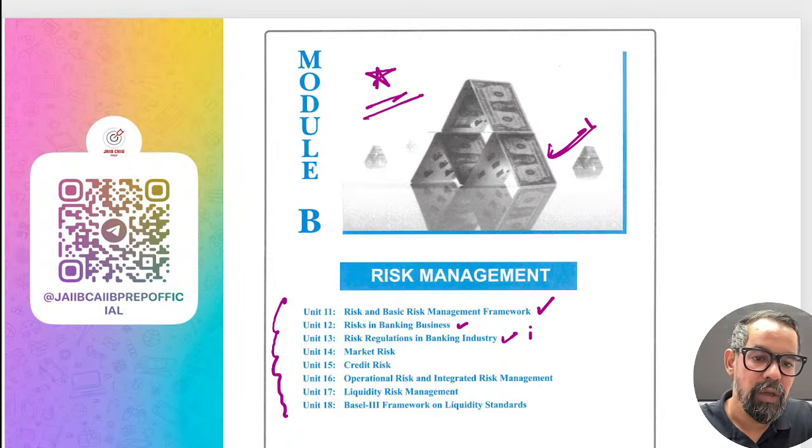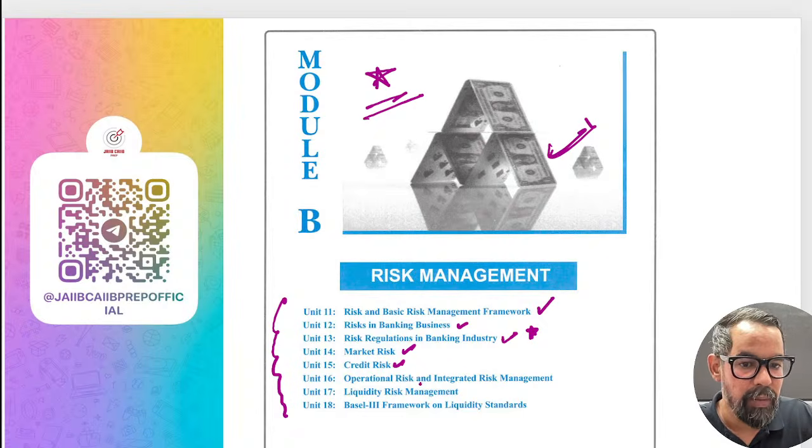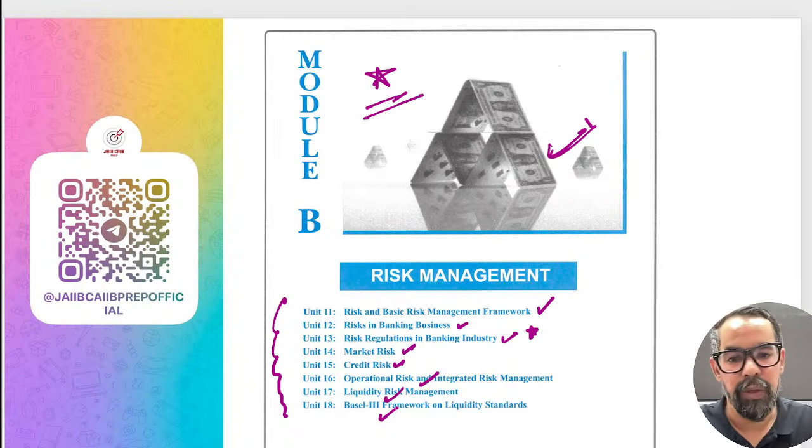This is a very lengthy unit, right? We have Basel 1, Basel 2, Basel 3, all three pillars, the capital charge portion, and apart from capital charge there are many other things related to this. Then we have individual risk categories and others, which generally come under this one. Okay, so these are the different areas.